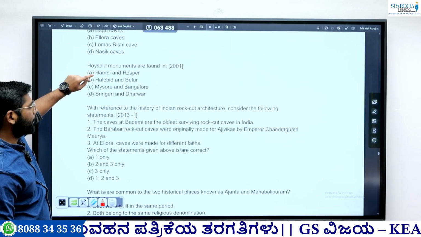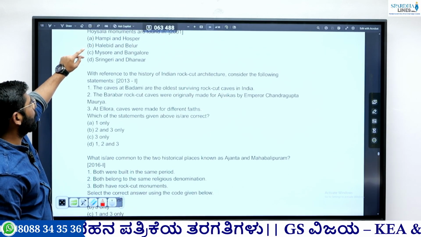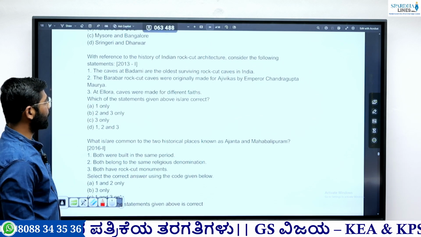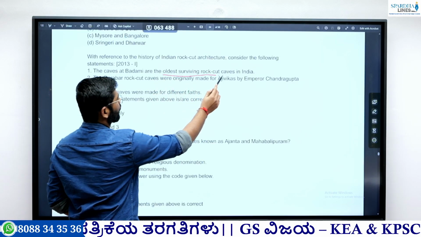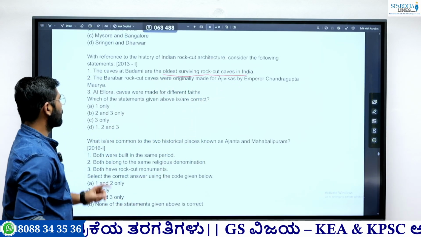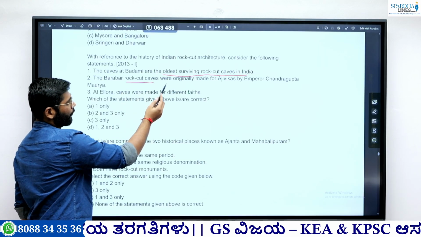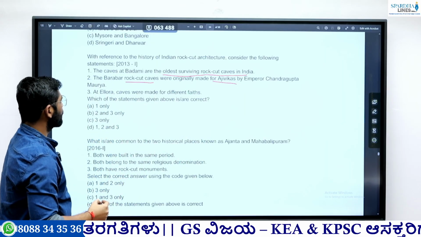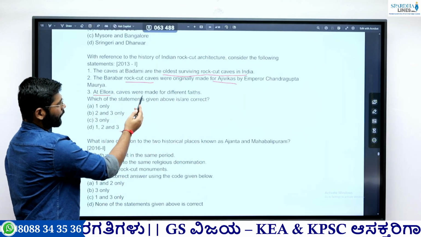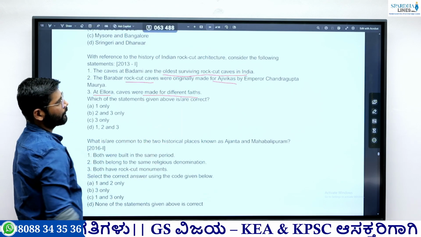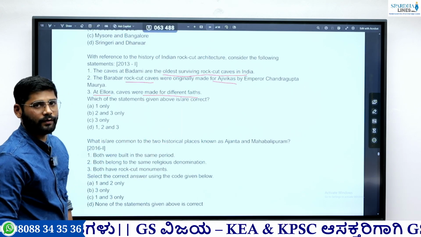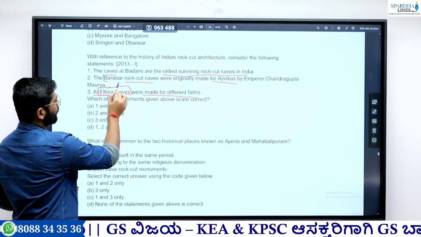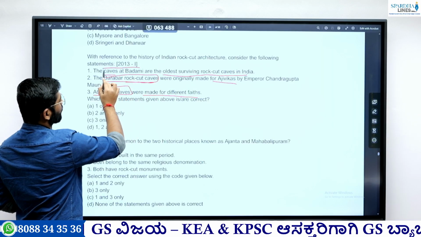With reference to the history of Indian rock cut architecture, consider the following statements. First says that the caves at Badami are the oldest surviving rock cut caves in India. Second, the Barabar rock cut caves were originally made for the Ajivikas by Emperor Chandragupta Maurya. Third, at Ellora, the caves were made for different faiths. For these three statements, Ellora is a cave, Barabar cave, Badami cave.